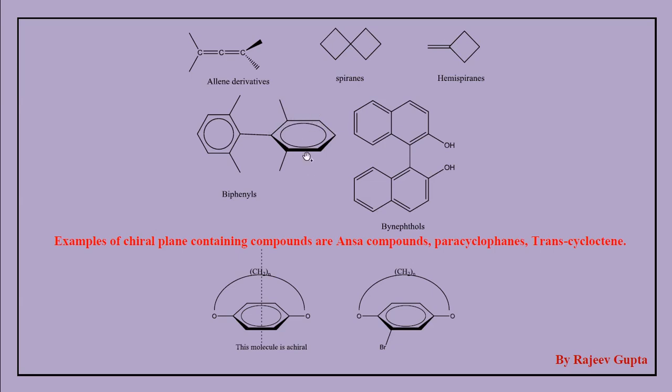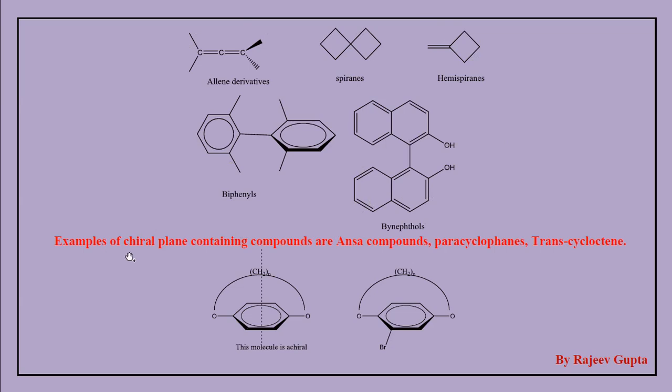Means this portion is perpendicular to this plane of the paper. So these compounds are the examples which have a chiral axis.